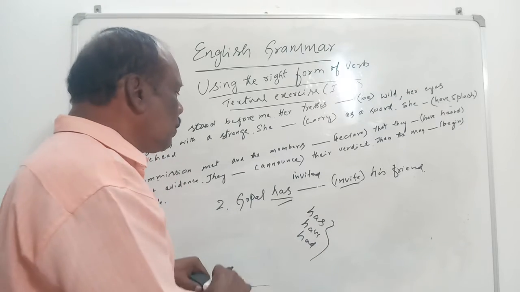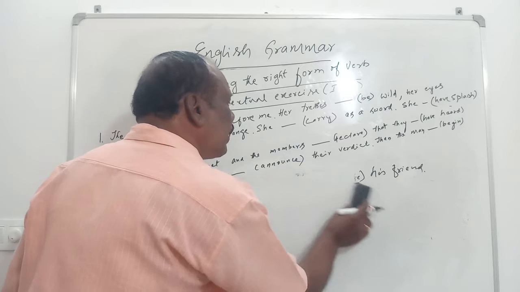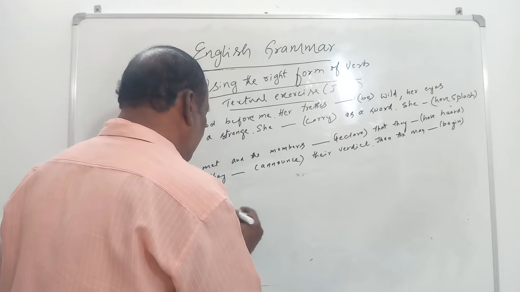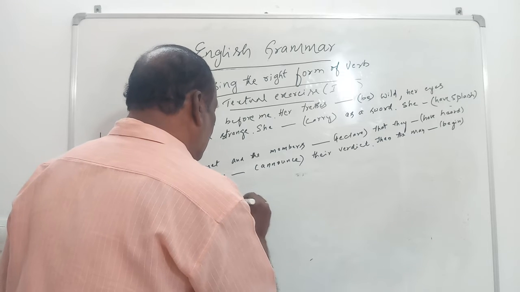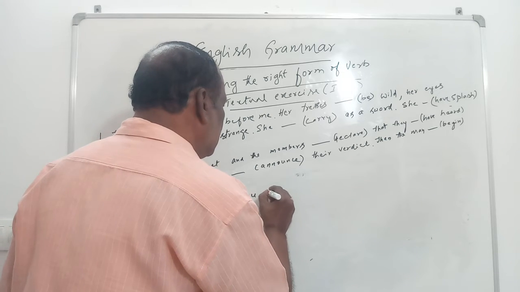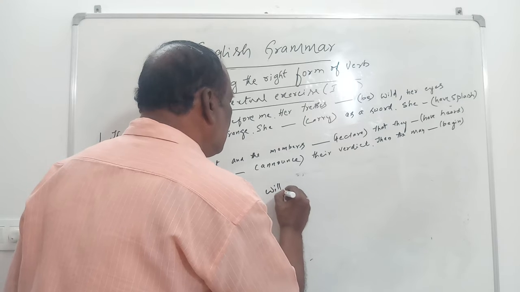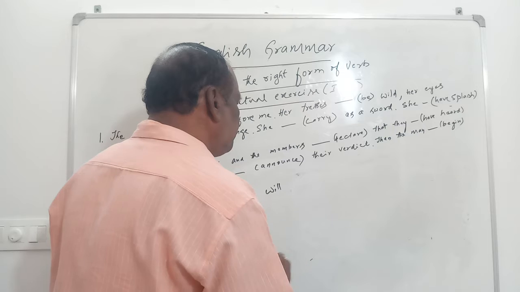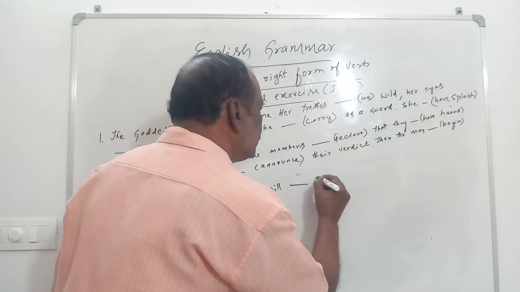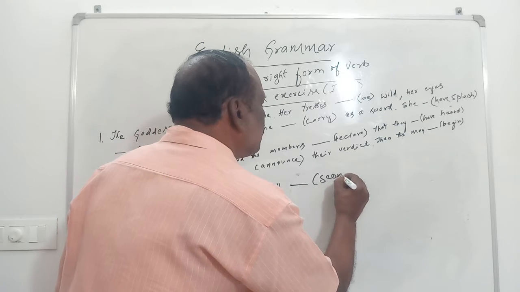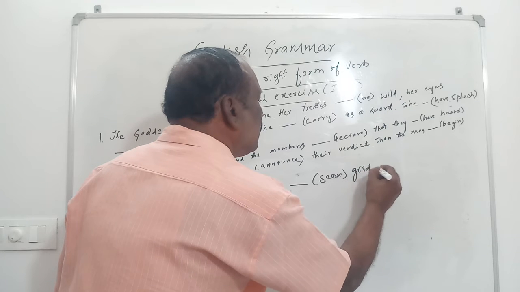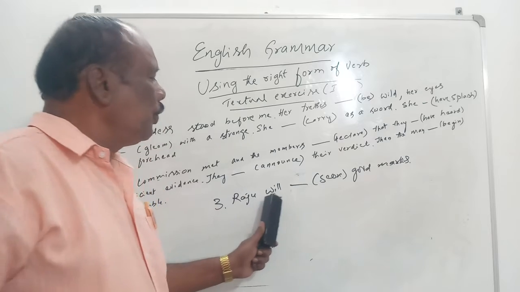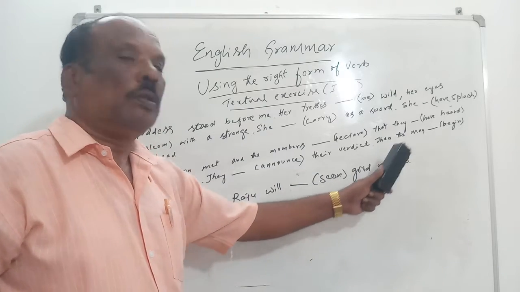Okay. Let's go to type number 3. Raju will dash score good marks.